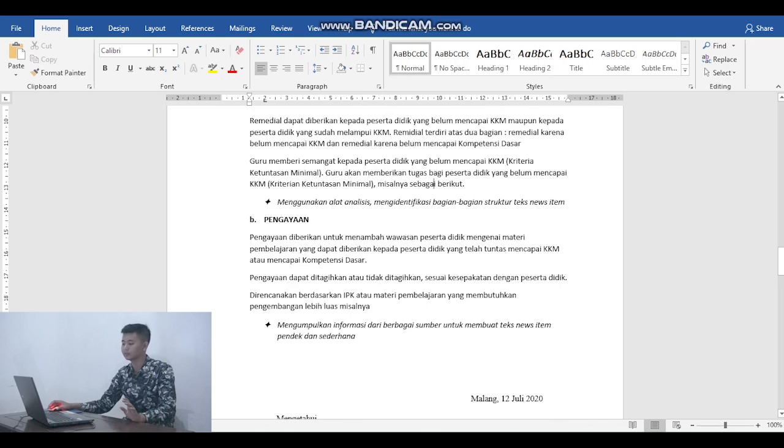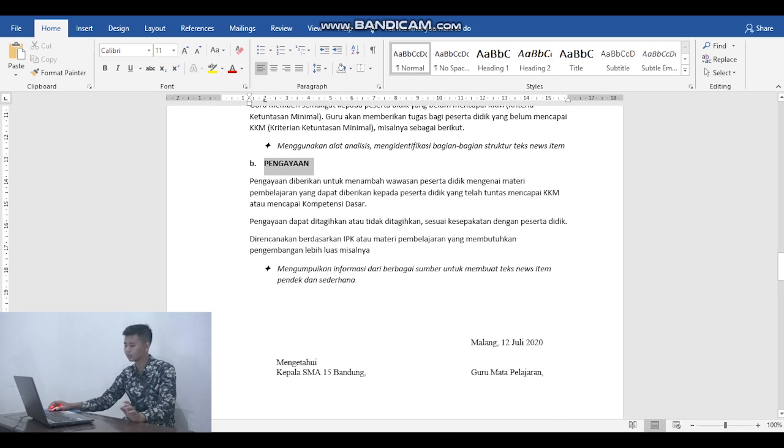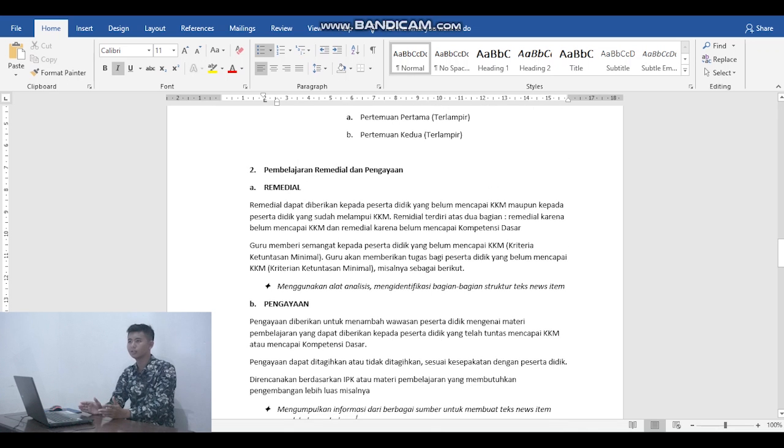And pengayaan is something like an agreement. The students will take it or not, it's up to them. They collect information from as many sources as they can and make a small news item, something like that. And of course, in remedial and pengayaan, the teacher's subjectivity is used.